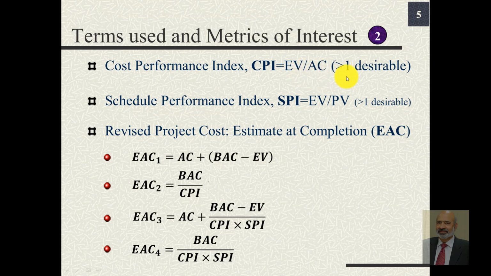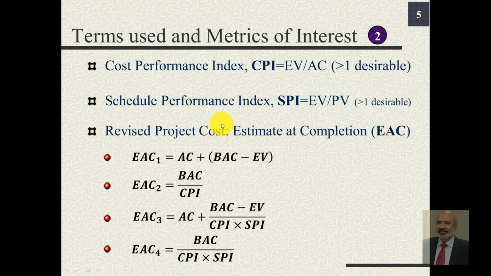And if this ratio is more than 1, it is desirable, and this ratio will be more than 1 if the cost variance is positive. Similarly, the Schedule Performance Index, SPI, is the ratio of earned value and the planned value. And once again, if this ratio is greater than 1, it is desirable and it is linked with a positive value of SV, schedule variance.